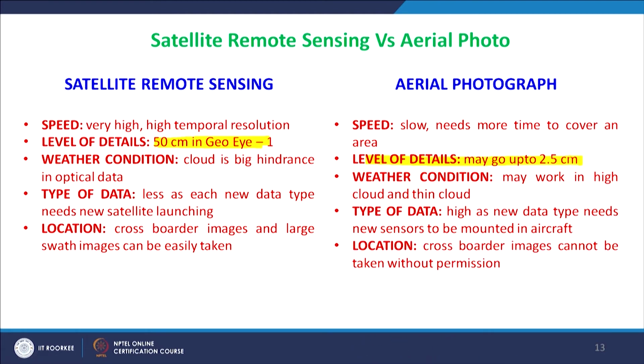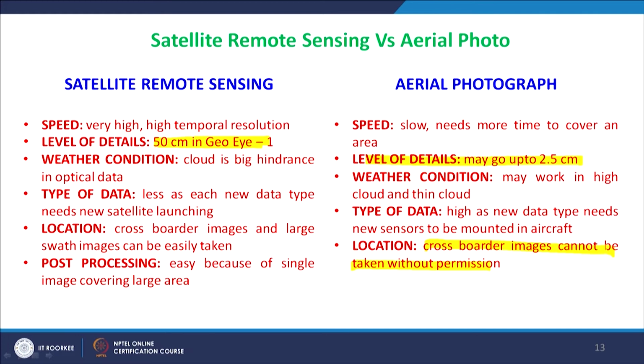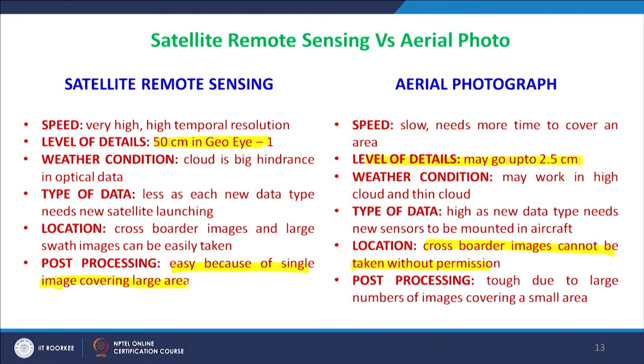Cross border images cannot be taken without permission, otherwise there are troubles between countries. Post processing: because it is more systematic and the platforms are more stable in satellite based remote sensing, processing becomes easier. A single image covers a very large area. In the case of aerial photographs it sometimes becomes tough because a large number of images are needed to cover a small area.